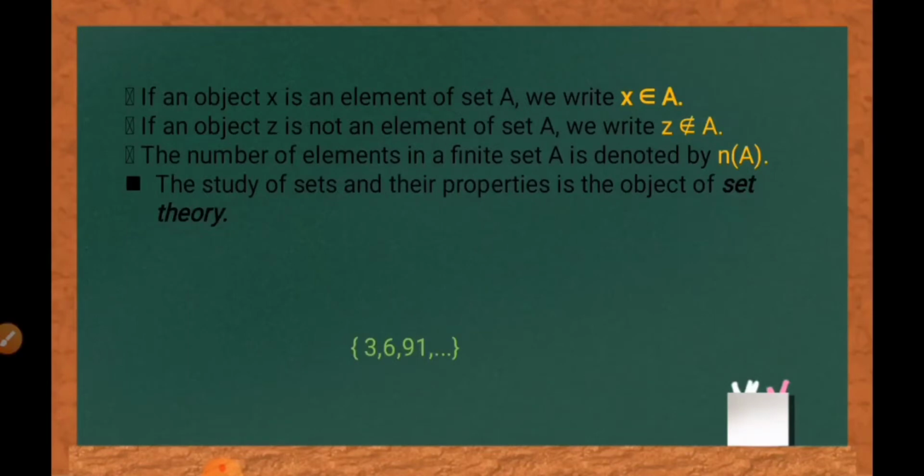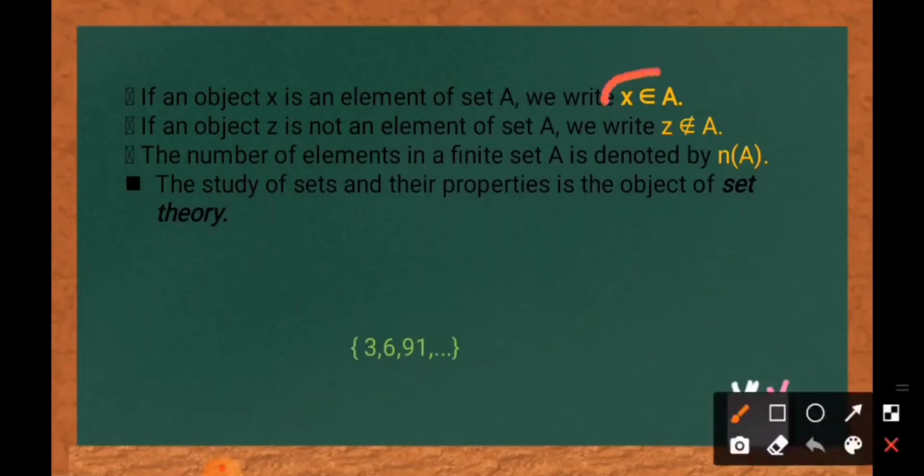Always remember, if an object X is an element of set A, we write this one. And if an object Z is not an element of set A, we write this one. And the number of elements in a finite set A is denoted by this one.